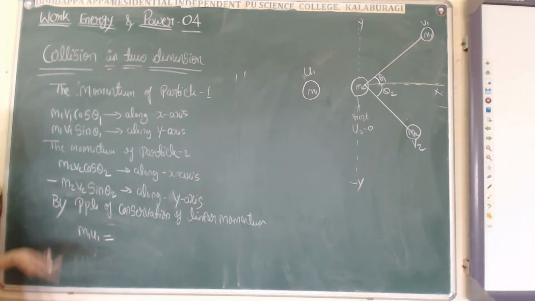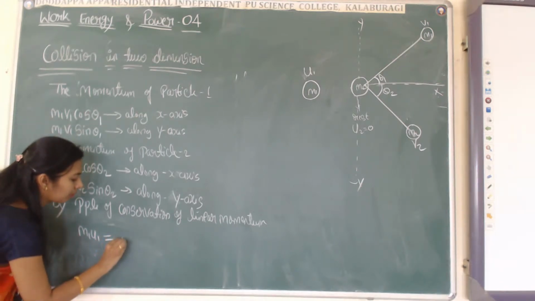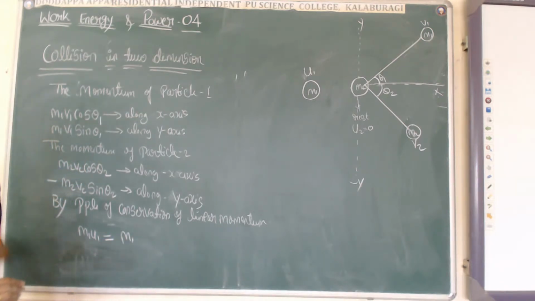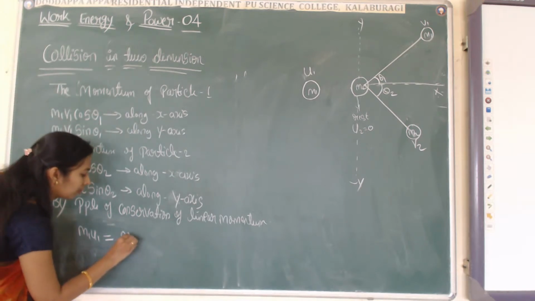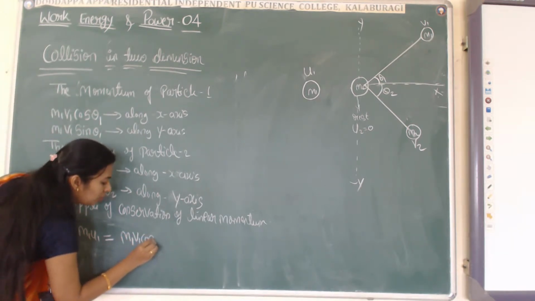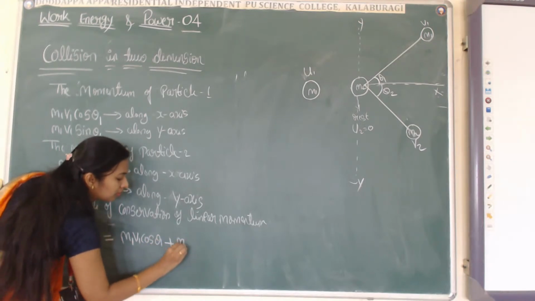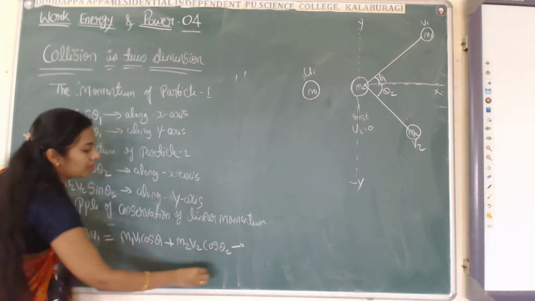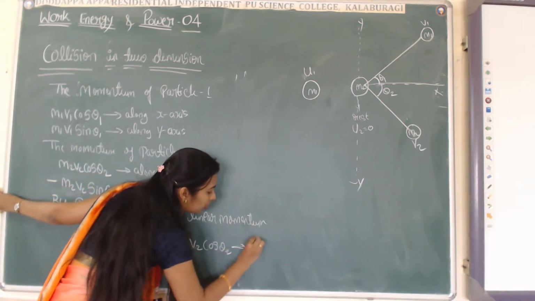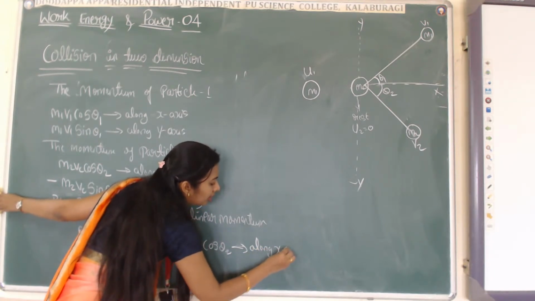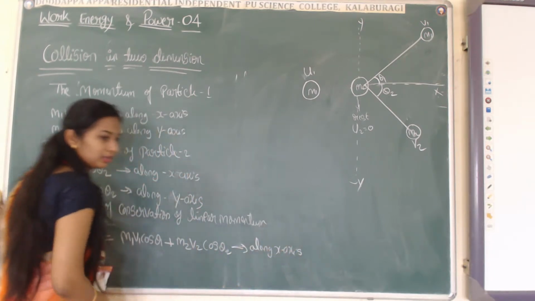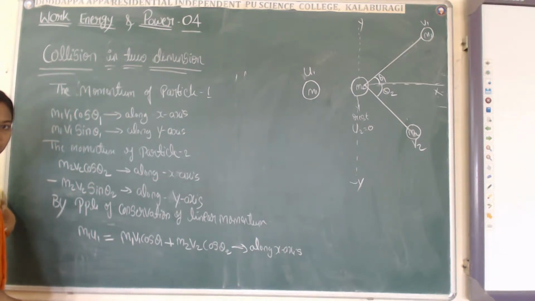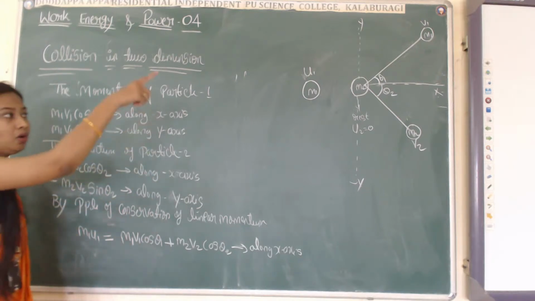The momentum of the particle in two dimensions is given by m1 v1 cos theta 1 plus m2 v2 cos theta 2, along the x-axis. Now let us consider the total momentum of the particle along the y-axis.